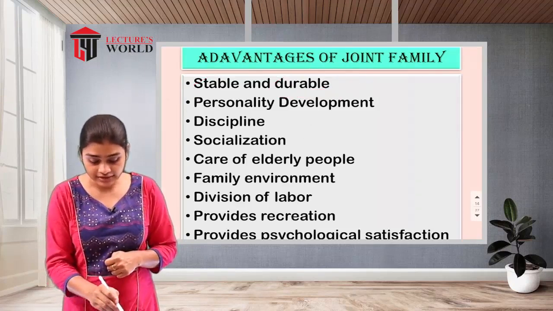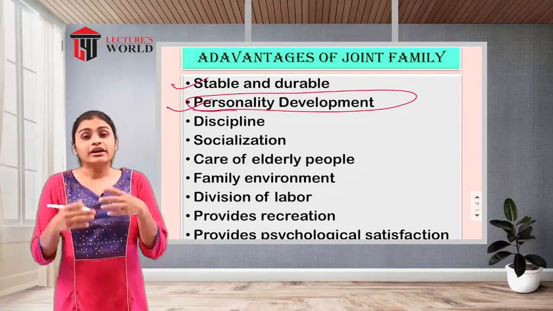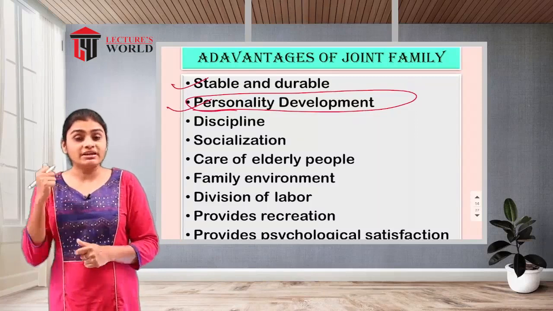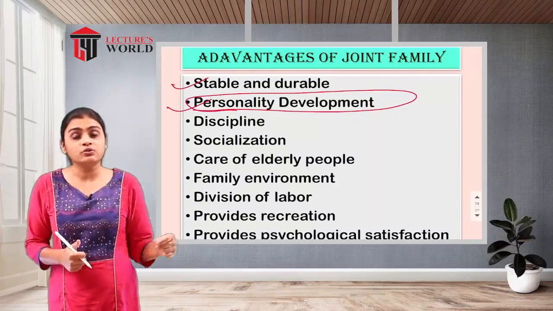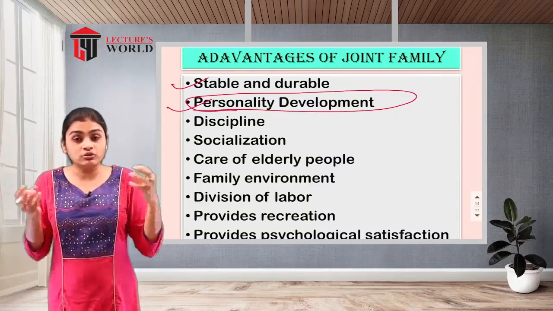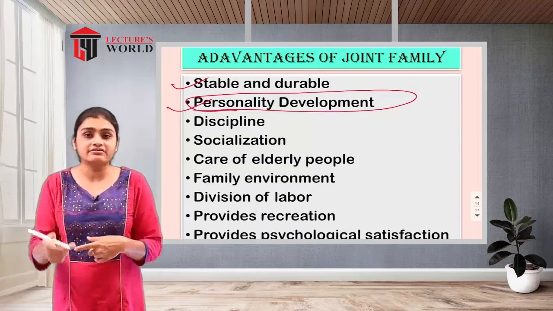Then the next is personality development. In this type of joint family, the personality development will be very quick, even unnoticeable, not even coming to the notice of the parents, and this is how the children's personality will be developed.